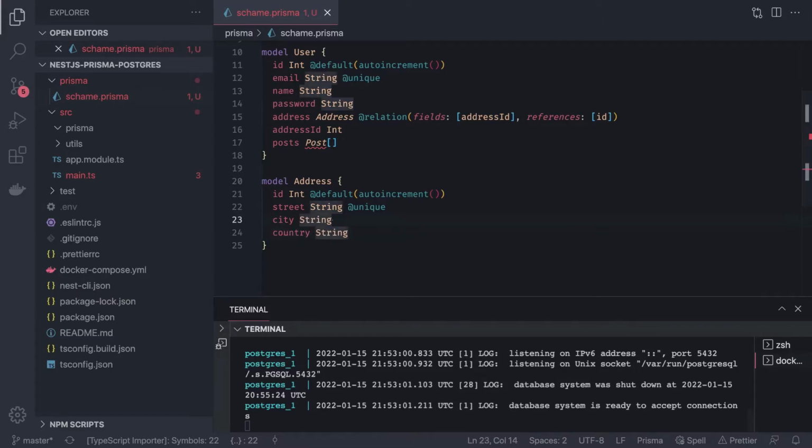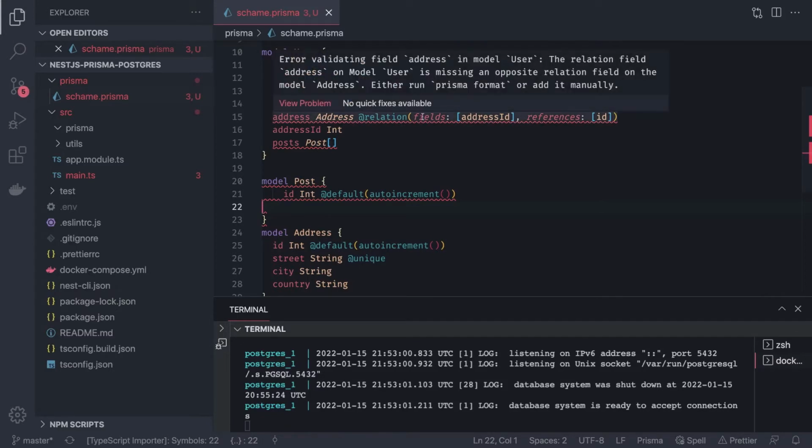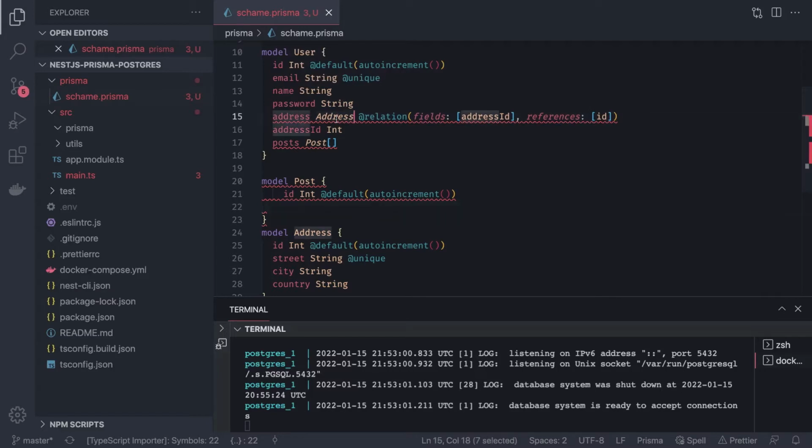Now we have the Post. Post is also another schema model which we need to define here. I can add it here, model Post, that will have id auto incremented. What else are we going to define here? It is complaining about addresses.